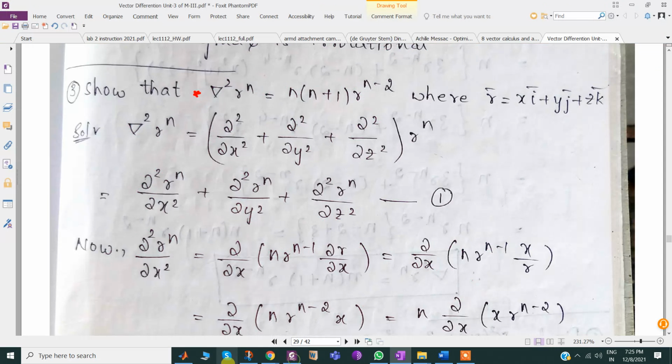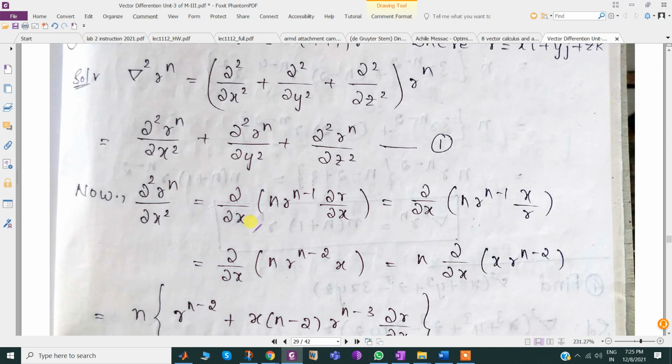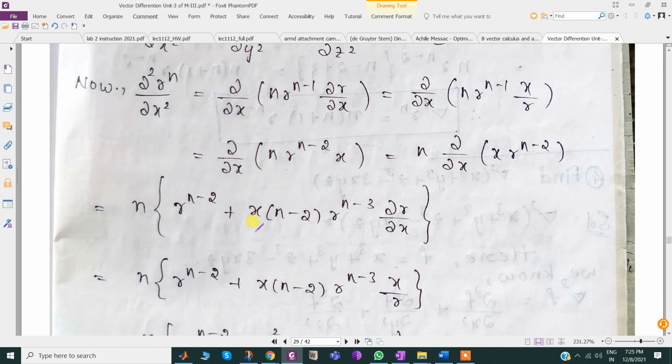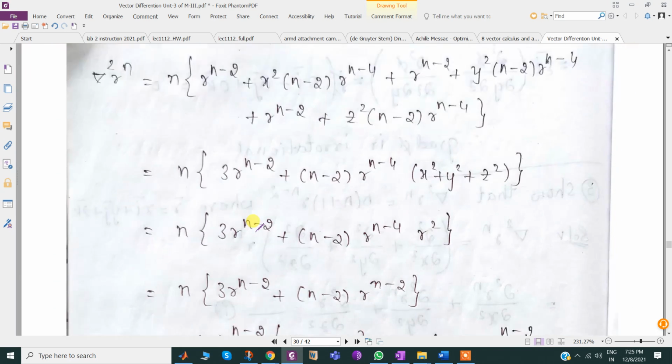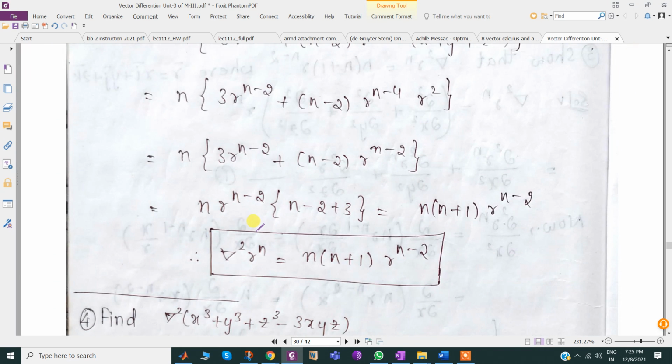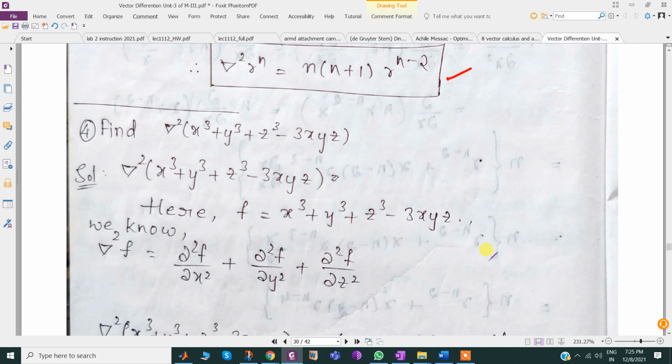Now you may go through this. If you go through that, you may get the same. If I explain here, you people run away. That's the reason I wrote it separately and tried that. Similarly, the second one, del square of the same is possible. Differentiate with respect to x once and again differentiate with respect to x another time. Similarly, write down the rest.